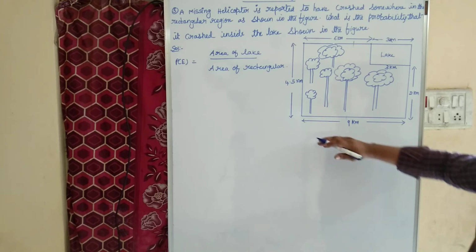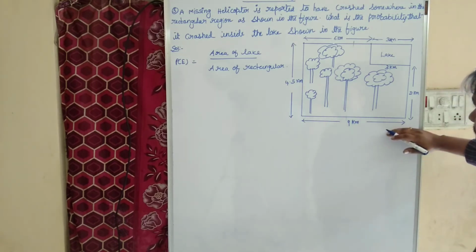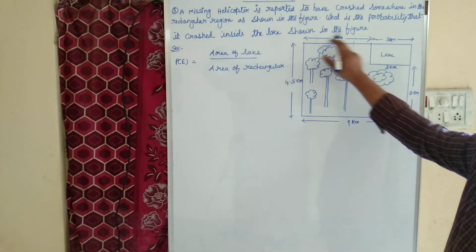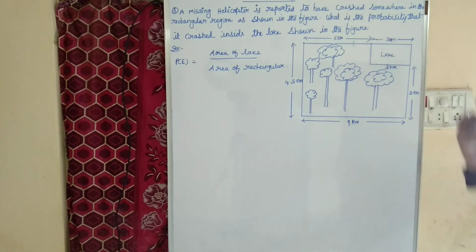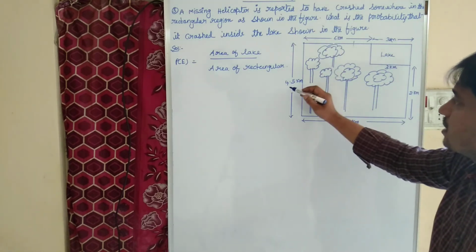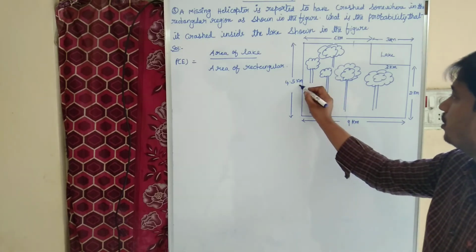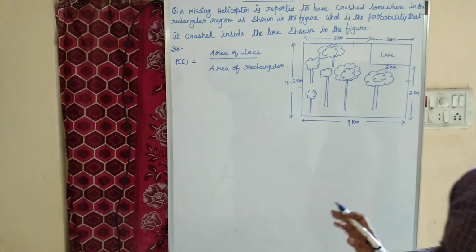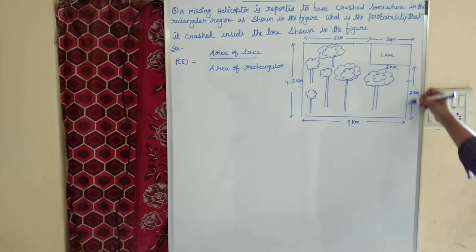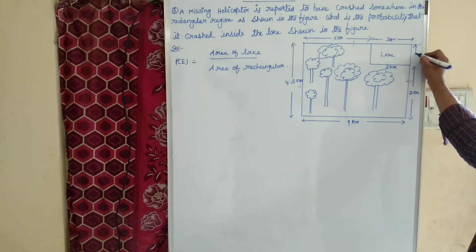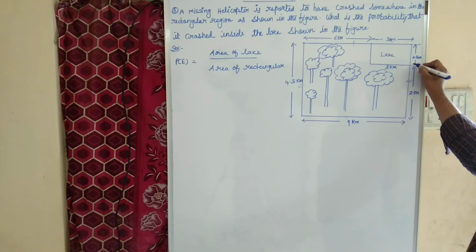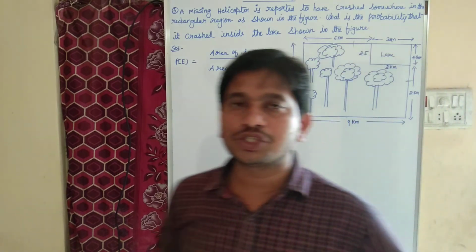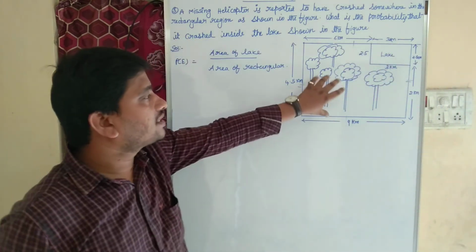Did you understand, children? The length of the rectangular region is 9 km. As in a rectangle, opposite sides are equal. From here to here, they mentioned 6 km, then this will be 3 km. As well as the breadth is mentioned over here as 4.5 km. We know that opposite sides are equal in a rectangle. If it is 4.5 km, then this side is also 4.5 km only. But as they mentioned here, up to here 2 km, then what about this region? The remaining will be 2.5 kilometers. So the breadth is 2.5 kilometers. Both are rectangular regions, but this is the lake and this is the rectangular region.